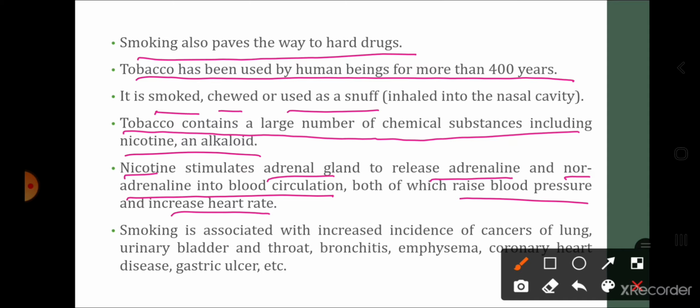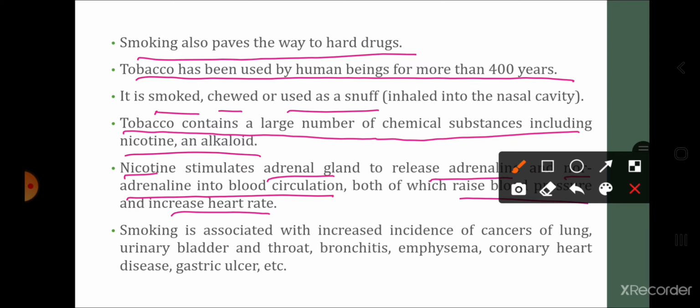As the adrenal gland gets activated, it secretes adrenaline and noradrenaline, and we know the function of both these hormones. They increase the blood pressure as well as the heart rate.